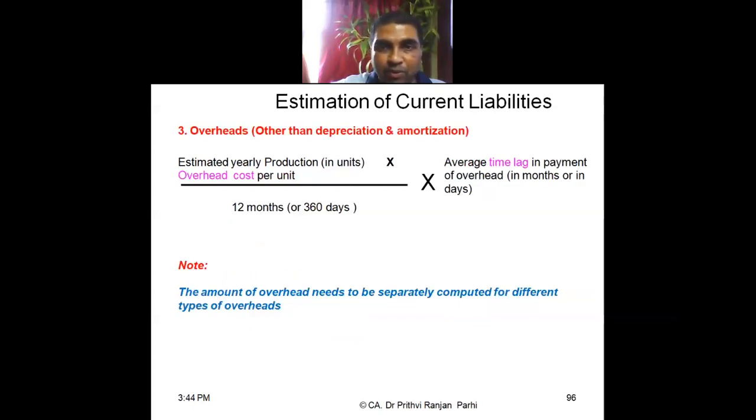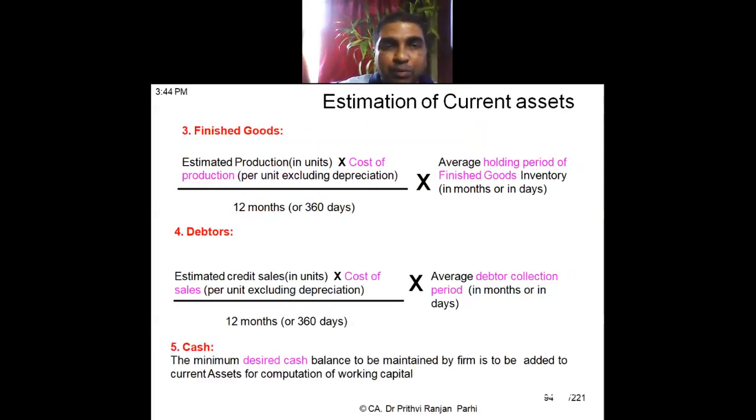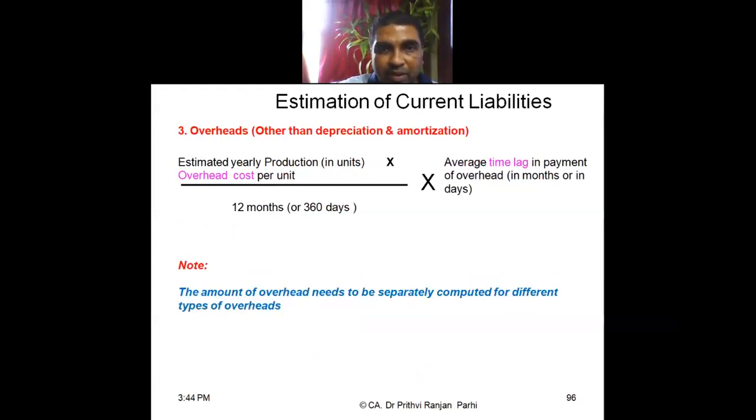With the help of that, we'll be able to solve this question. No need to repeat the formula; I think you have gone through and understood it.